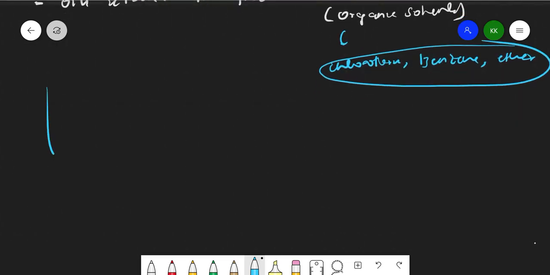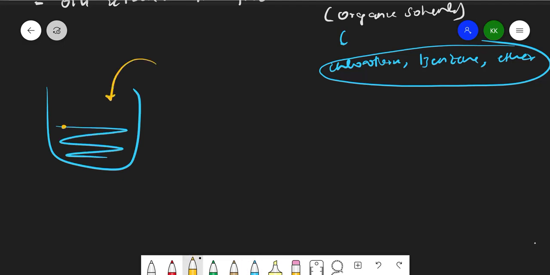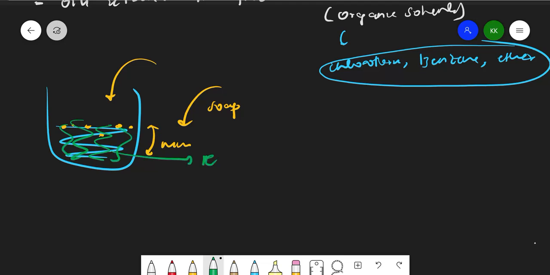And also I have told, whenever I have water, if I add any oils and fats to it, they will be above on the surface only, so they won't mix. So we can mix this oil and water by adding soap, right? If you add soap, they will mix and they will form an emulsion-like structure. So they will form an emulsion when we add soap in the oil and water system. So these are the few physical properties of oils and fats, right? We have discussed most of the things, I hope, right?